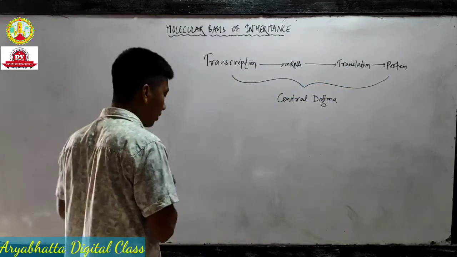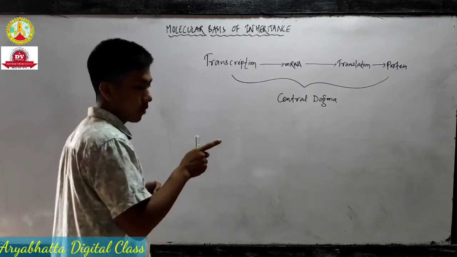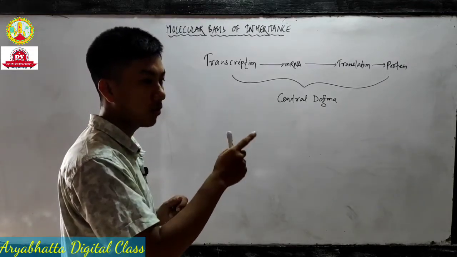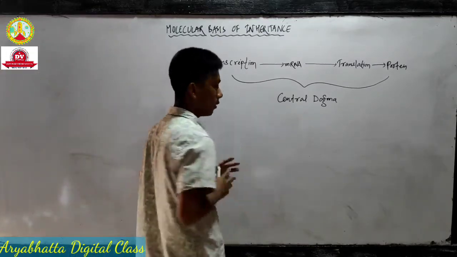Then after translation, finally protein will form. This overall process, transcription to translation, we call the central dogma.